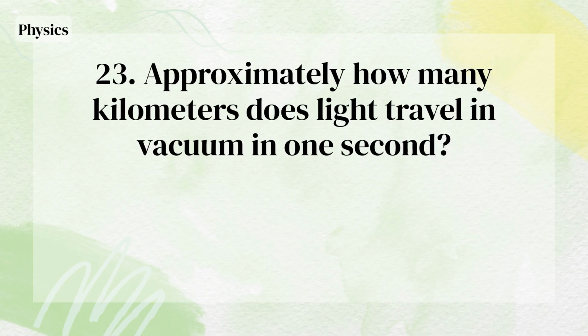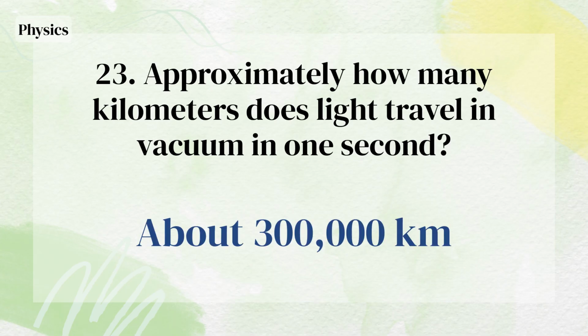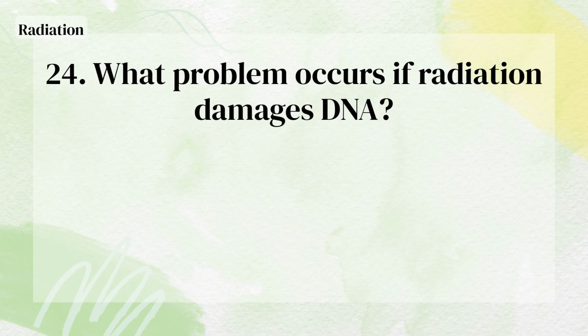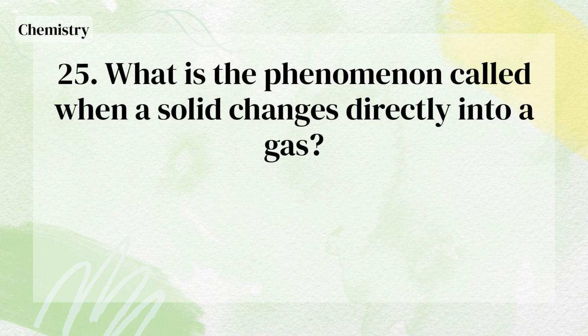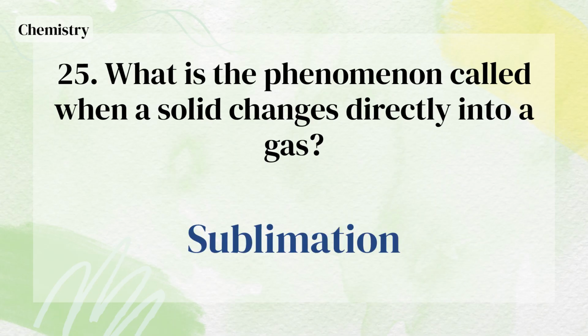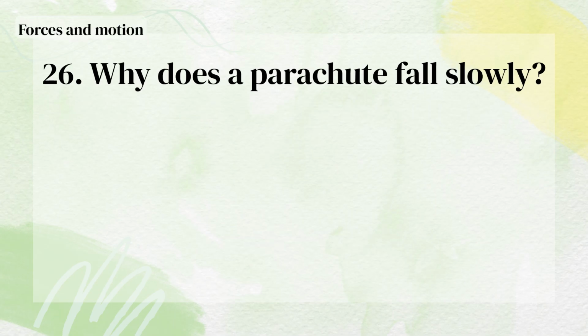They are equal. Approximately how many kilometers does light travel in vacuum in 1 second? About 300,000 kilometers. What problem occurs if radiation damages DNA? Mutations. What is the phenomenon called when a solid changes directly into a gas? Sublimation. Why does a parachute fall slowly?